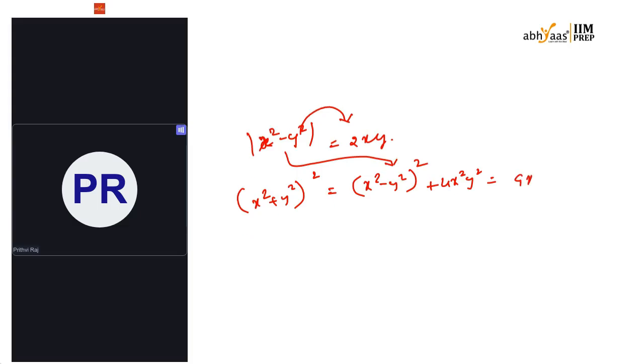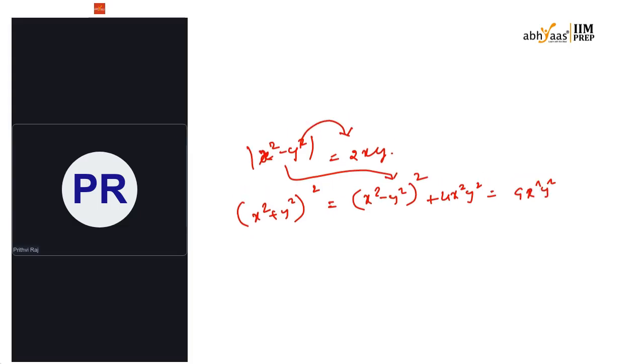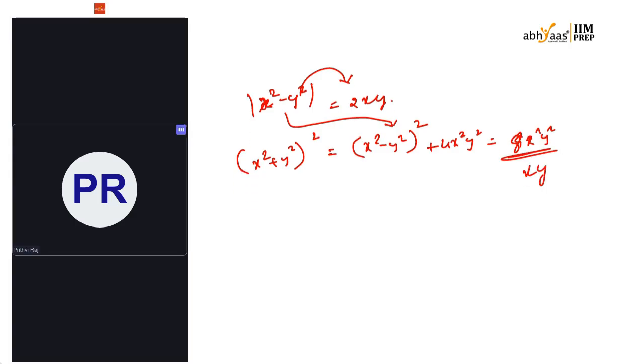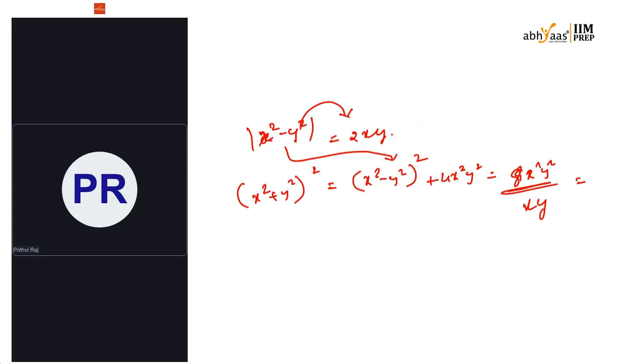So it's 2x square y square, 2xy whole square, that means 4x square y square plus 4x square y square, so it is 8x square y square. Now if I divide that by xy, I'll get the value as 8xy.